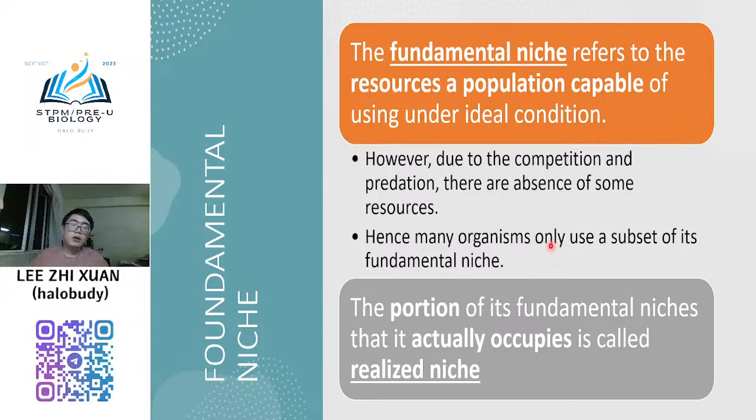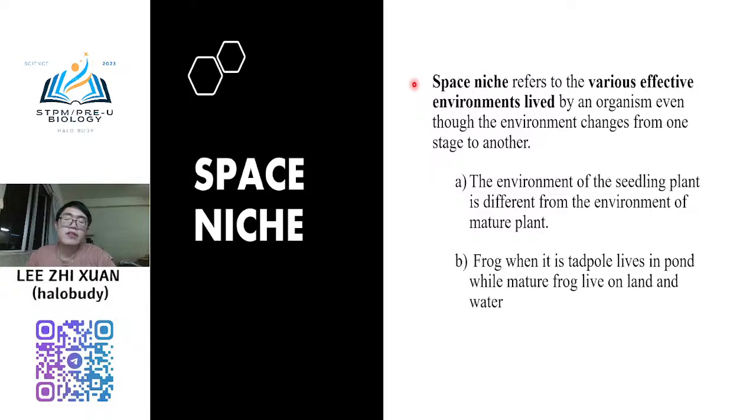Okay, another one is space niche. Normally this refers to the various effective environments lived in by an organism, even though the environment changes from one stage to another. Meaning the organism can survive at various effective environments even when the environment has changed, like seasonal change from winter to summer.